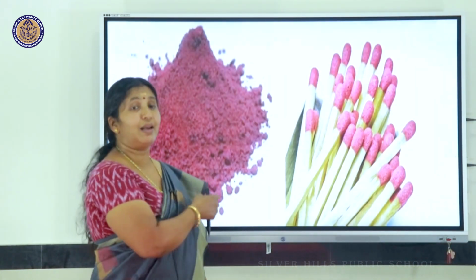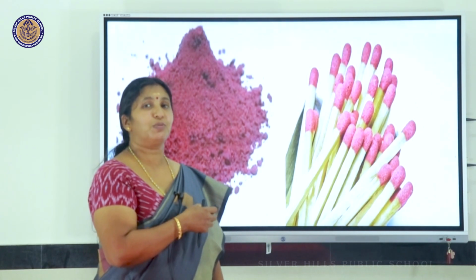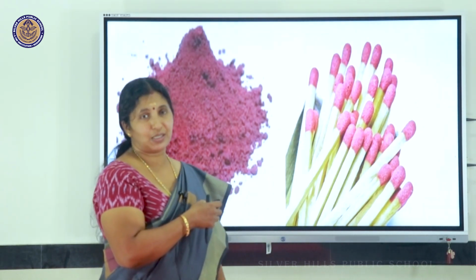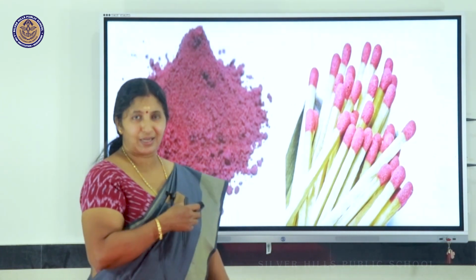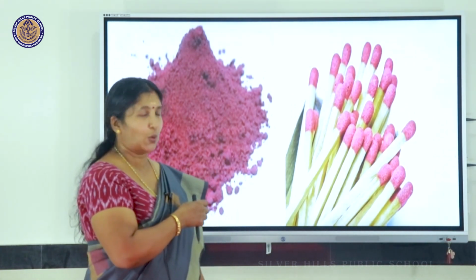Now see, this is red phosphorus, which is used for making the tip of the matchstick. That shows, when you rub it, just that friction is enough to ignite it. It is combining with oxygen.